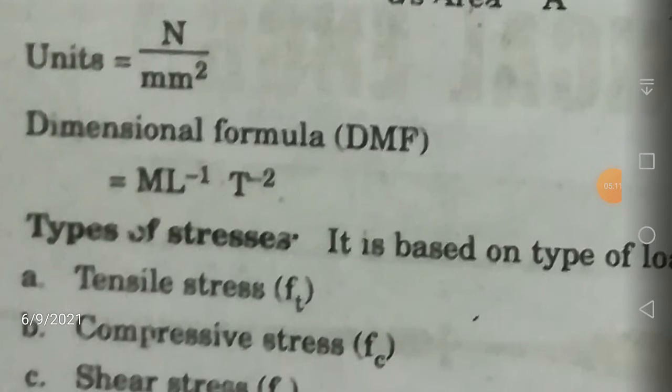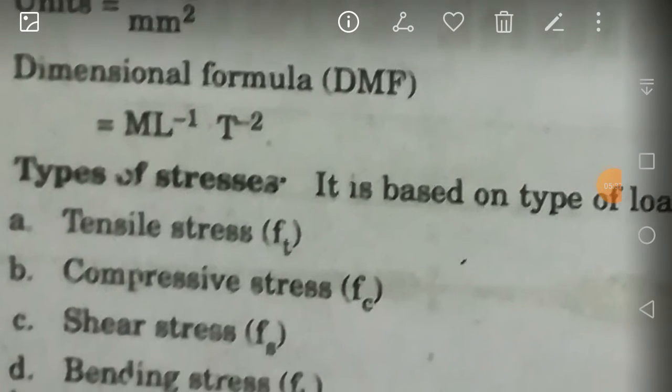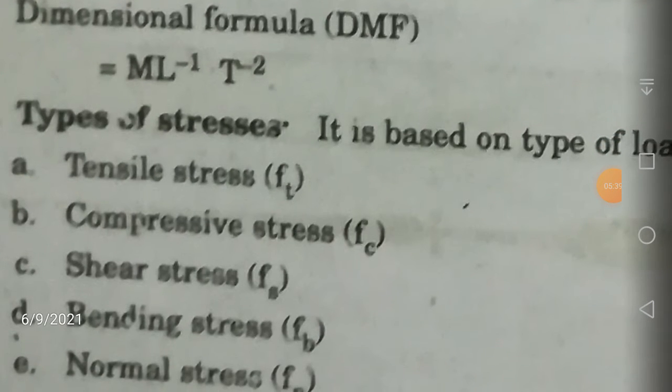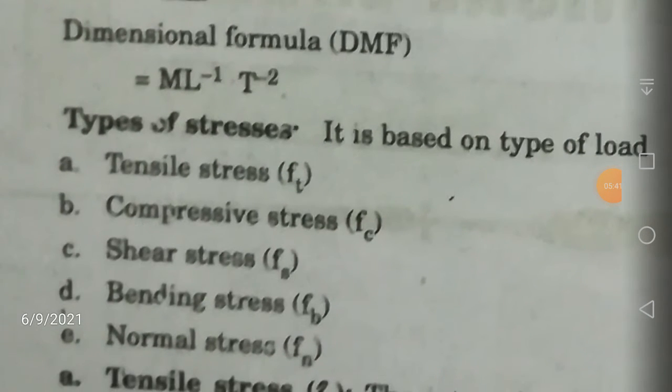If I go to the dimensions, what is the dimensional formula? Force by area. What is force? Mass into acceleration. What are the dimensions of acceleration? L t minus 2, L by t square. What are the units of mass? M. So stress is force by area. M L t minus 2 is the force units, and area is L square. So M L t minus 2 by L square gives M L inverse t minus 2. That is how I am going to get the dimensions of the stress.